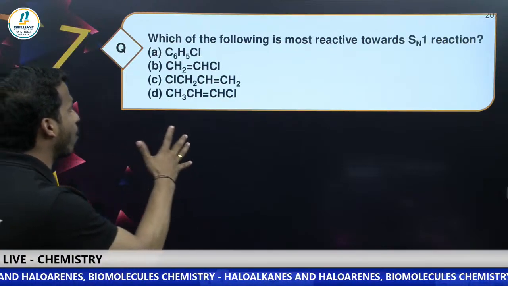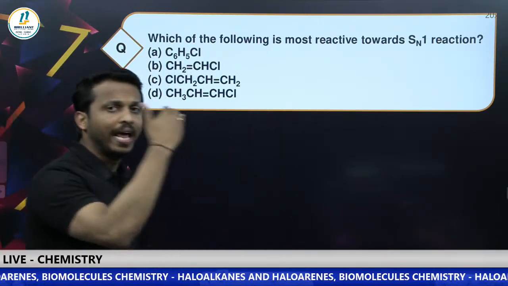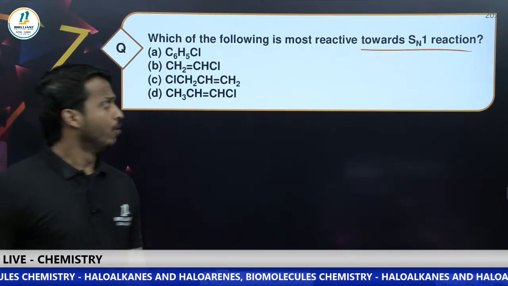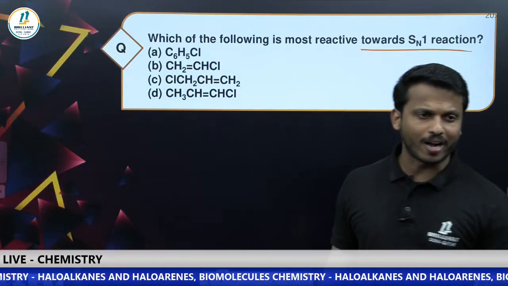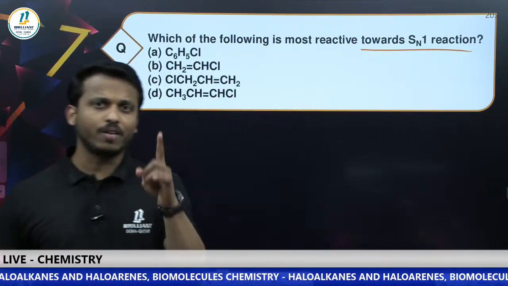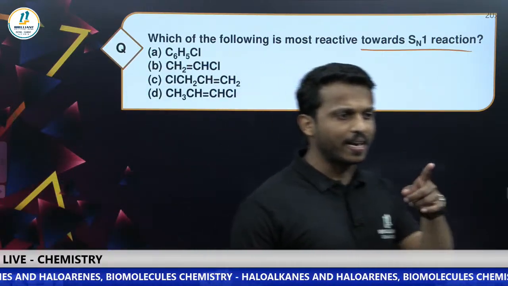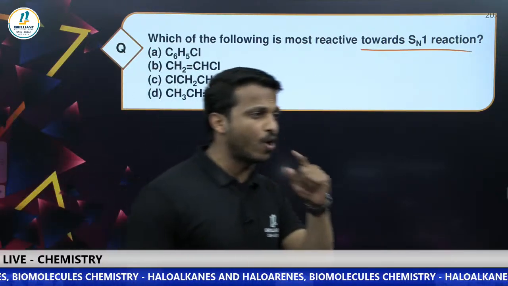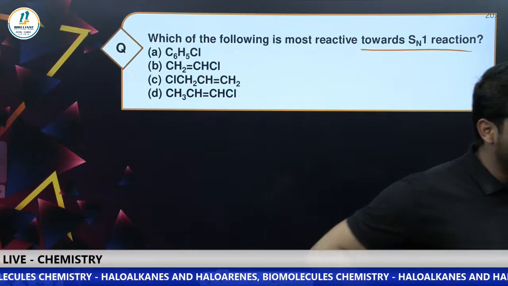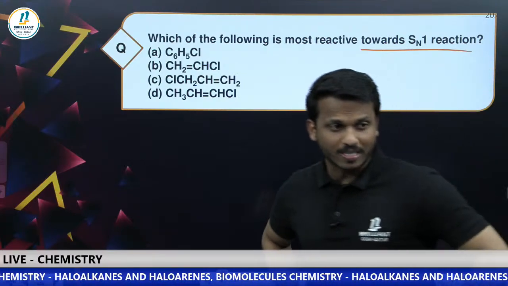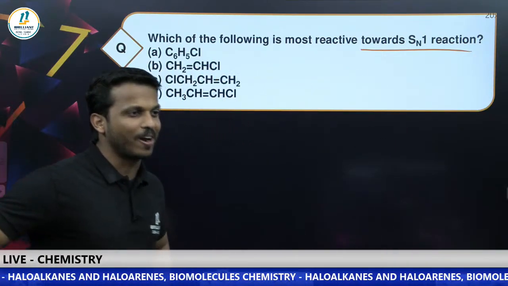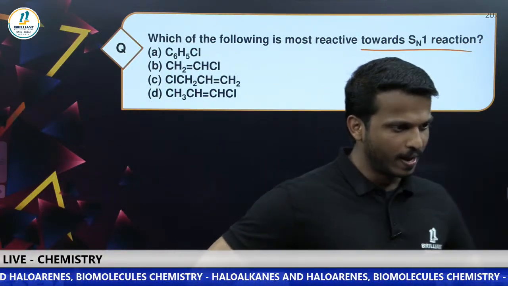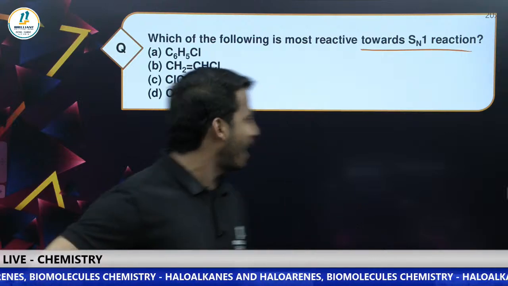Next one. Which of the following is most reactive toward SN1 reaction? Let's go to our haloalkane chapter. Come on, dear all. Which will undergo SN1 reaction faster? You know the SN1 reactivity order: tertiary greater than secondary greater than primary, and check whether benzyl or allyl groups are present or not. Come on, all of you.